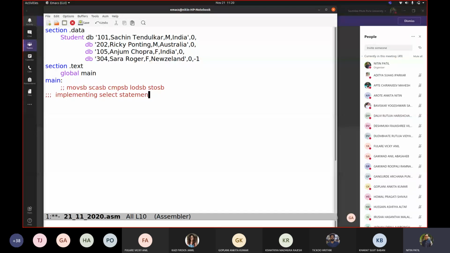Select statement of DBMS, like list all first names in the data where gender is M. Next could be list all player names whose gender is M and who belong to India. So how exactly can we implement these kinds of statements?